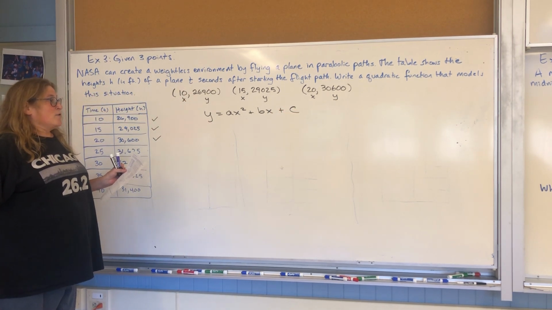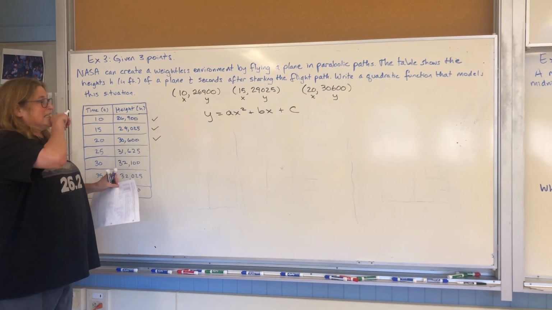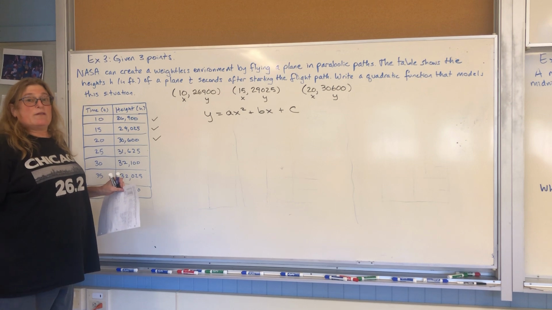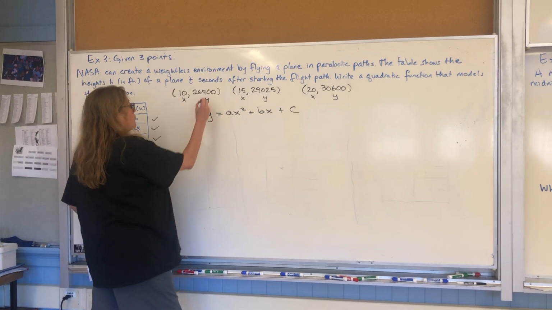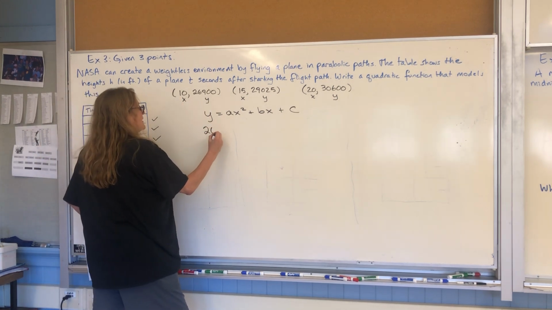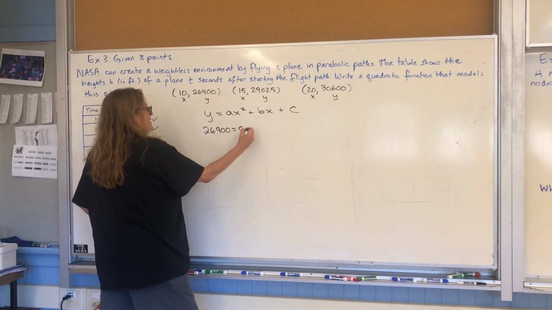So what we're going to do is put each of these points into the equation y equals ax squared plus bx plus c. Let's take this top one. y is 26,900 and x is 10.